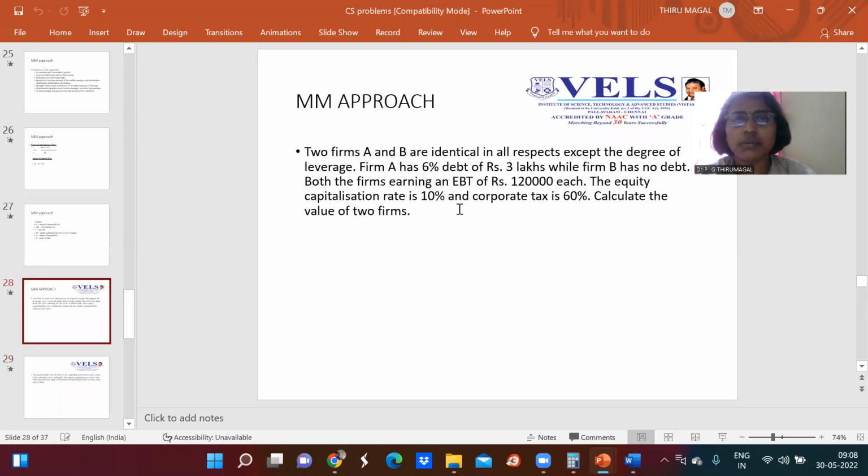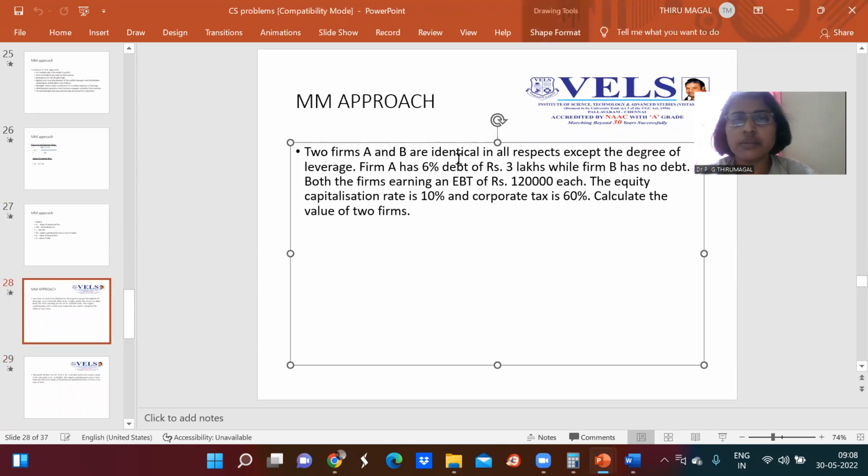Now this is the problem given here. Two firms A and B are identical in all aspects except the degree of leverage. Firm A has 6% debt of rupees 3 lakhs, while firm B has no debt. Both the firms earn an EBT of 1,20,000. The equity capitalization rate is 10% and the corporate tax is 60%.